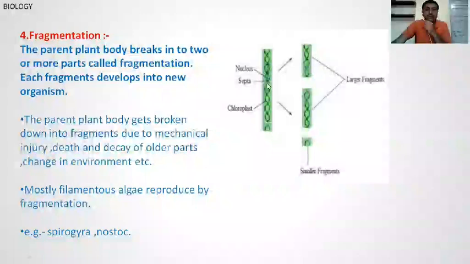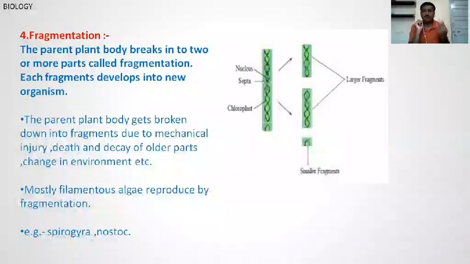They are filamentous algae. They fragment into two or more fragments, and in each fragment, new offspring, new individuals are developed. This process is called fragmentation.